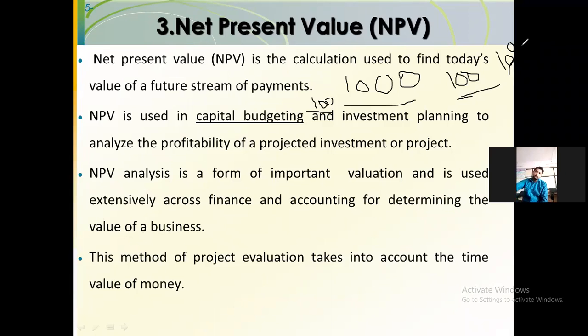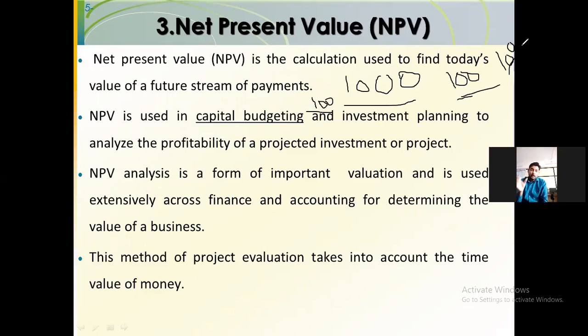If you earn in the future, let us say 1 lakh rupees you have invested today, and you earn 10,000 rupees next year from that particular investment, that will be discounted with 10%, so that you compare the actual profit with the time value of money. That is nothing but discounting.